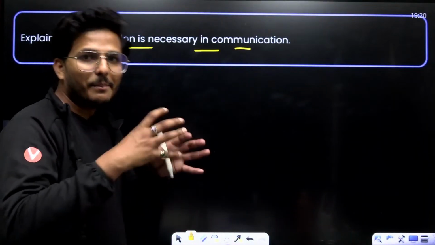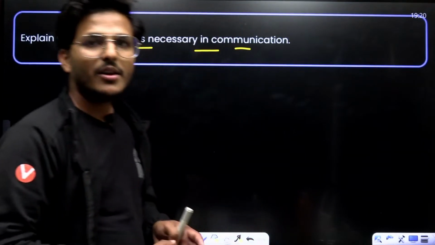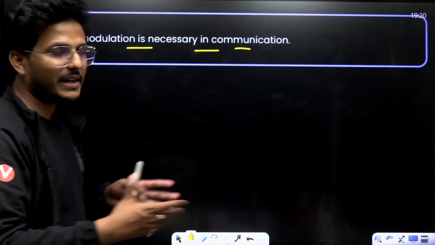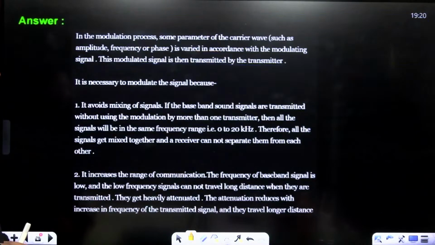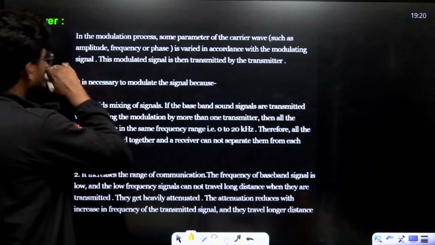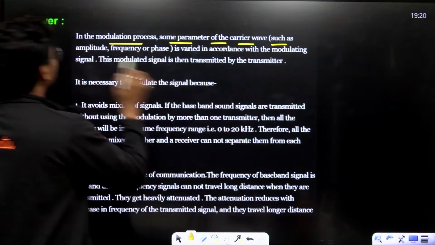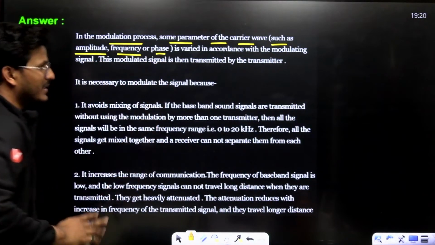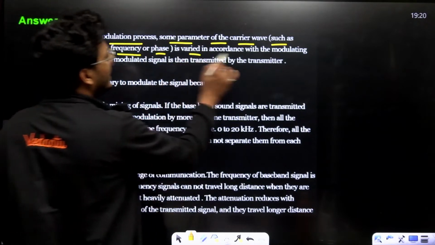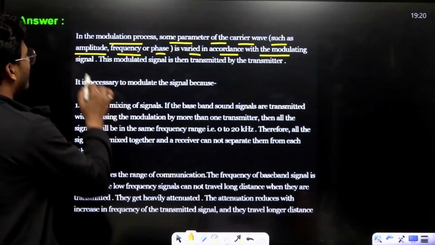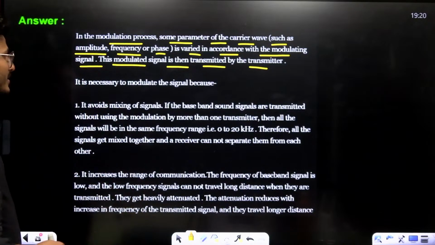We modulate the message signal with a high frequency carrier signal, and then we get that power to reach the receiver end. In the modulation process, some parameter of the carrier wave such as amplitude, frequency and phase, that is amplitude modulation, frequency modulation and phase modulation, is varied in accordance with the modulating signal. This modulating signal is then transmitted by the transmitter.